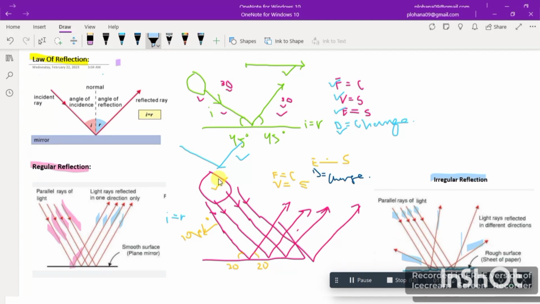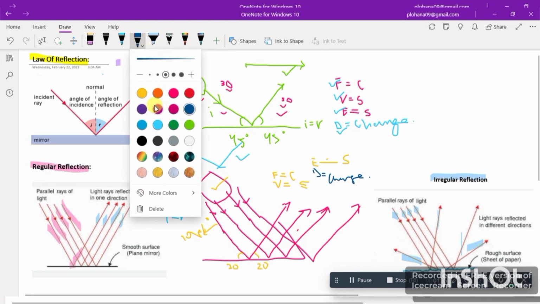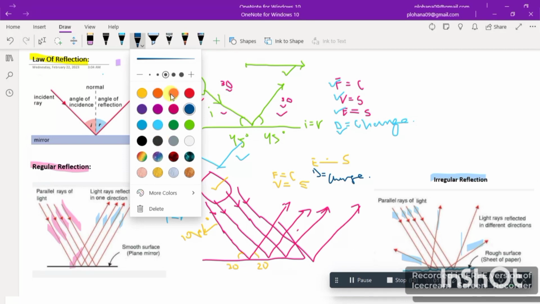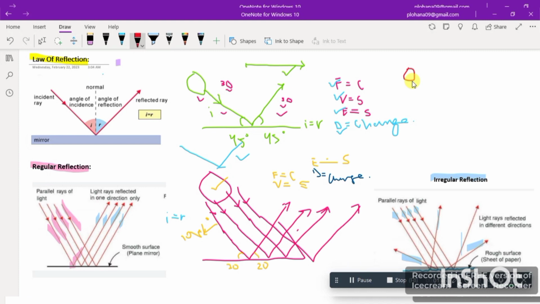So now I'm going to explain this. Let me choose a marker. Okay, so now I'm going to write. Suppose I have this luminous source, and all rays are coming from this luminous source. These are the rays, and this is the luminous source. So now in this case, the surface is not regular, but instead it is irregular, as you can see here.